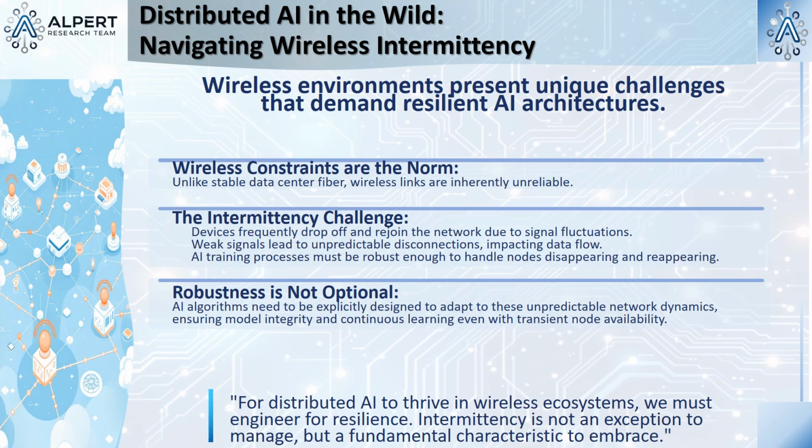Another challenge mentioned is simply the reality of wireless constraints. This isn't a clean, reliable fiber optic cable in a data center. Not at all. Devices drop off the network all the time, signals get weak. We call this intermittency. Your training process has to be robust enough to handle nodes disappearing and reappearing.